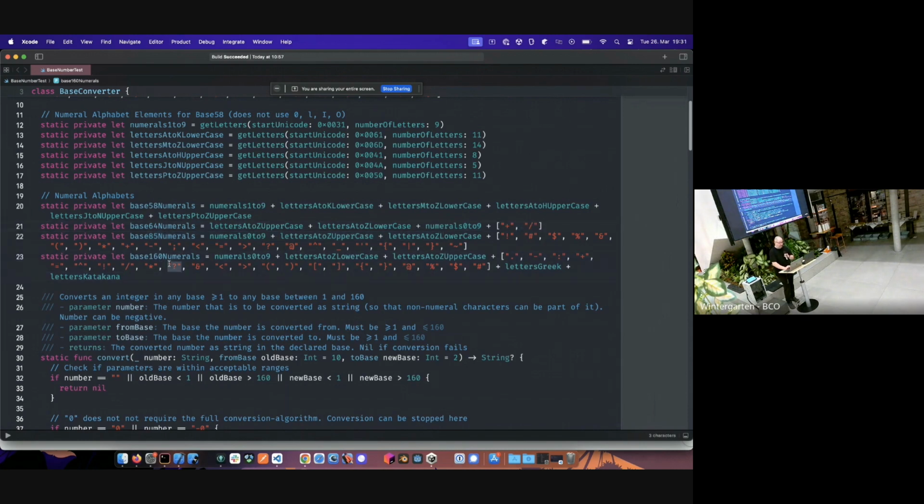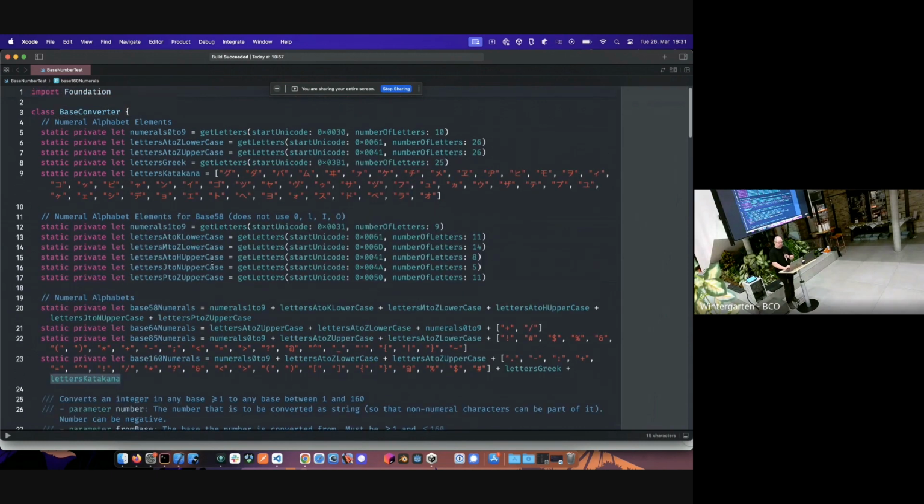Base 160, this is my favorite. So we have numerals in here, we have our letters in here, we have our special characters in here. Then we have some Greek letters in there. And then we have some letters from the katakana alphabet, which is these ones here. So if you see any image encoding or any other encoding with these characters in there, that's got to be in base 160, which is also the matrix screensaver code, as you're realizing right now.